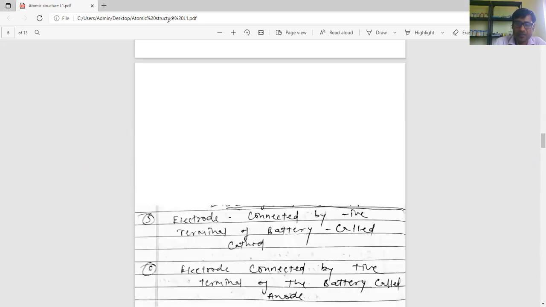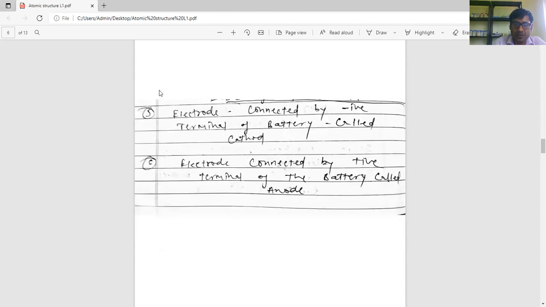The electrode connected to the negative terminal of the battery is called cathode. It carries negative charge. And the electrode connected to the positive terminal of the battery is called anode, and it carries positive charge. Anode carries positive charge while cathode carries negative charge.